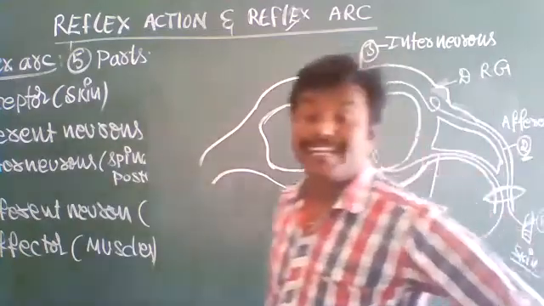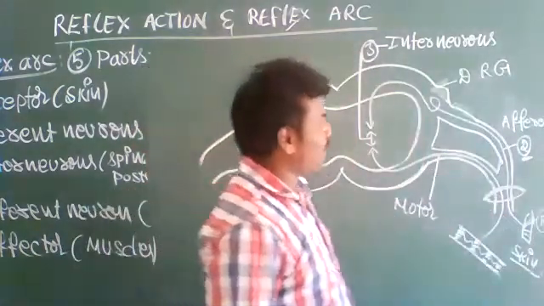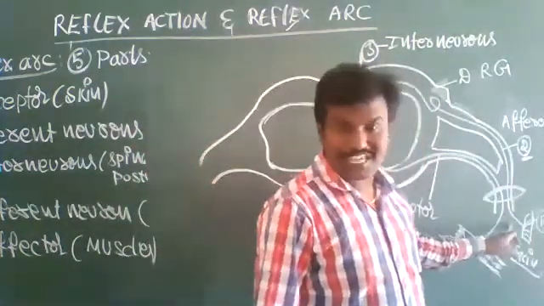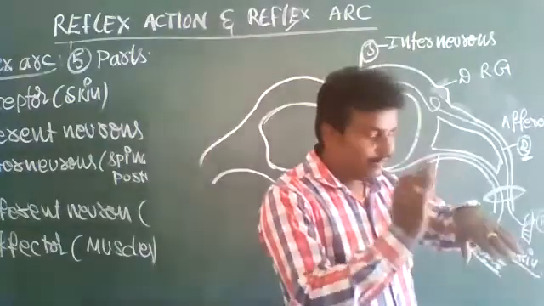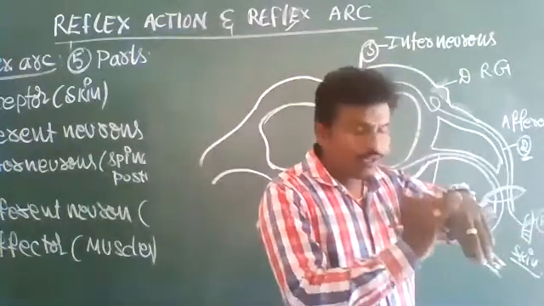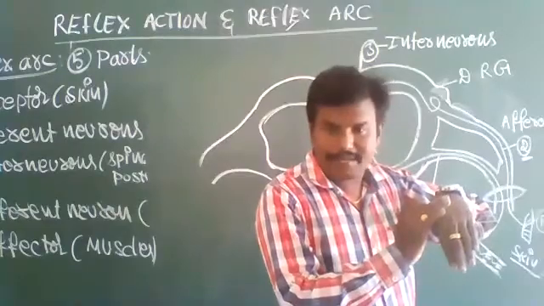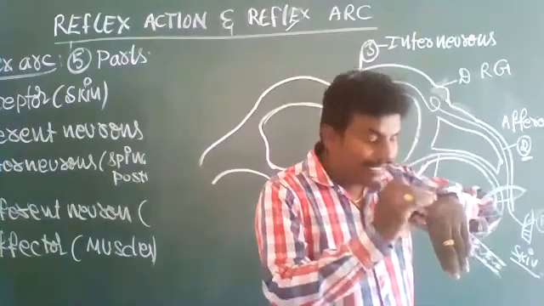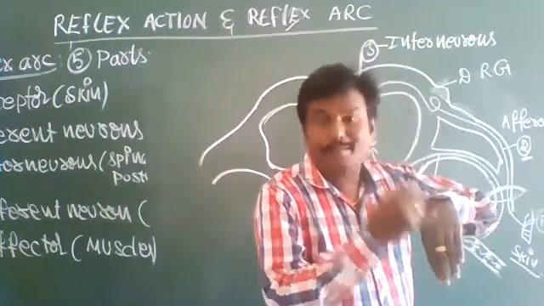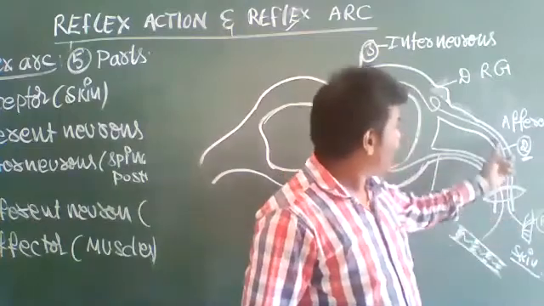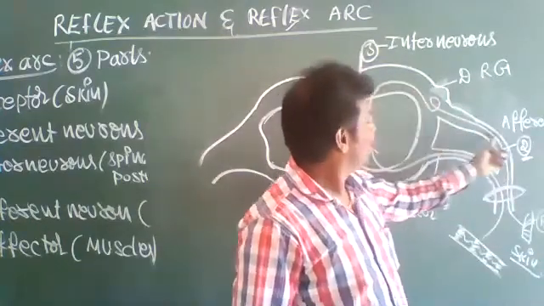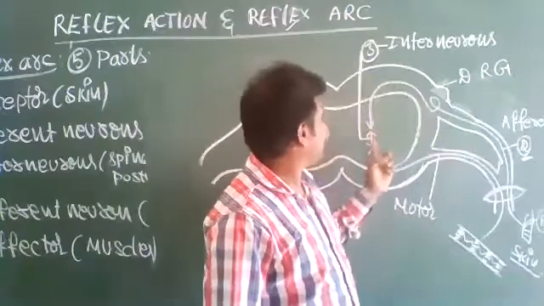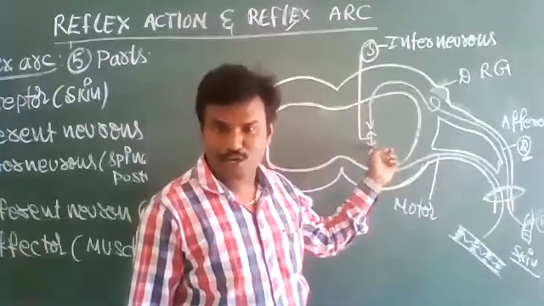Afferent neurons are also called sensory neurons. When a stimulus is applied at this place, an impulse is generated. Those impulses pass through afferent neurons and reach the interneurons in the spinal cord.